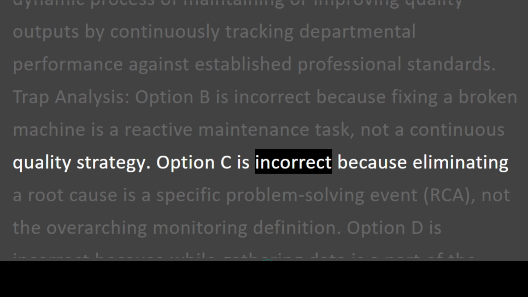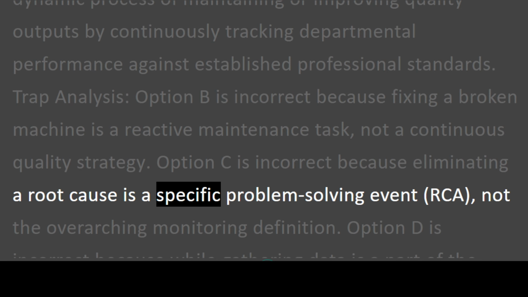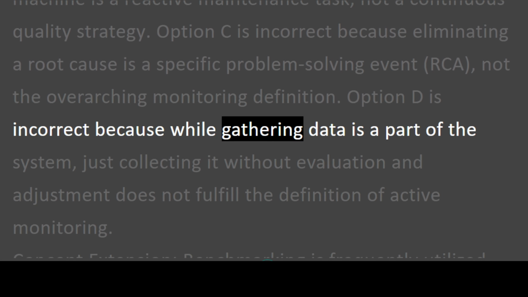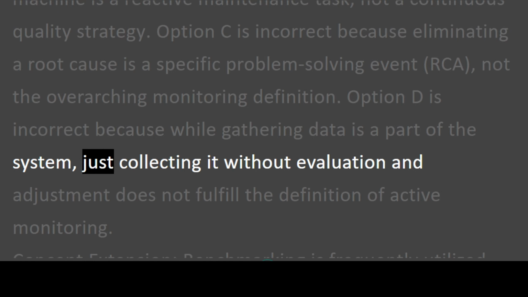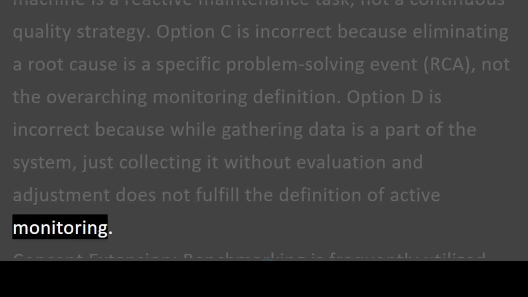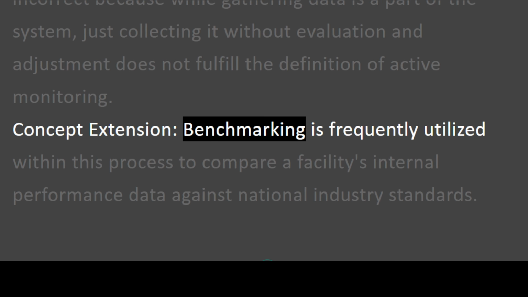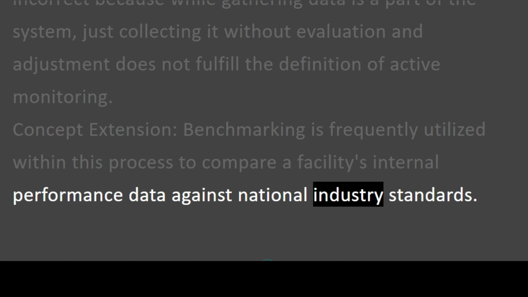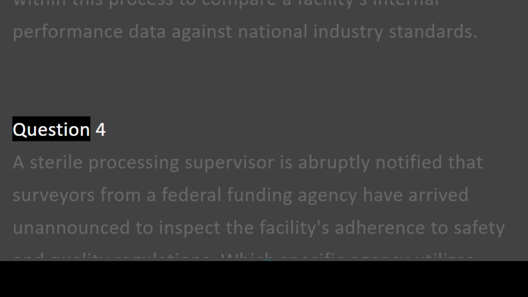Option C is incorrect because eliminating a root cause is a specific problem-solving event, RCA, not the overarching monitoring definition. Option D is incorrect because while gathering data is a part of the system, just collecting it without evaluation and adjustment does not fulfill the definition of active monitoring. Concept extension: benchmarking is frequently utilized within this process to compare a facility's internal performance data against national industry standards. Question 4.